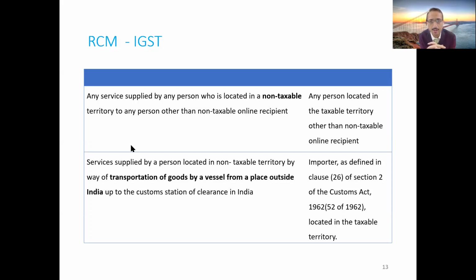Now, this particular entry was heavily debated in the last couple of years. For 3 years, this entry was repeatedly debated, because the taxpayers were saying, when I am importing goods, let us say we are importing goods from Japan, say goods worth 1 lakh rupees, that is a laptop. When I am importing the laptop, on those goods which I have unloaded, I am liable to pay a basic custom duty. Additionally, as a part of the custom duty, I am also liable to make payment of IGST.